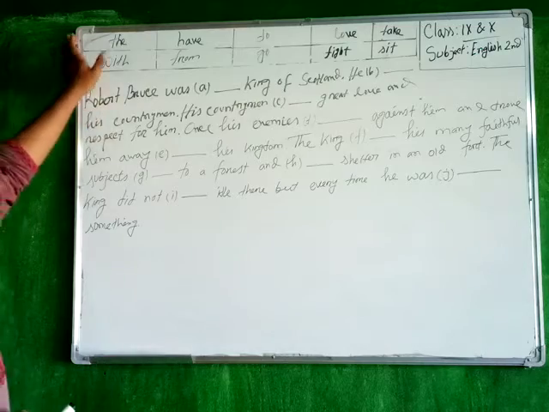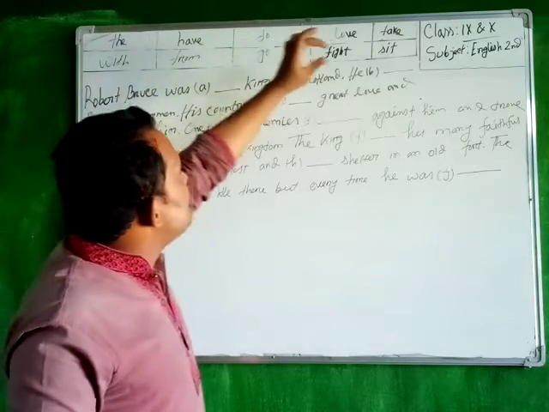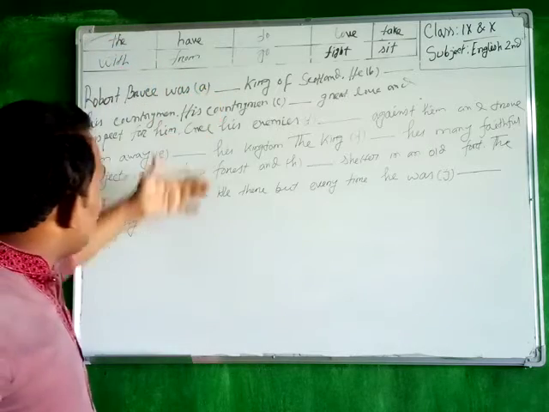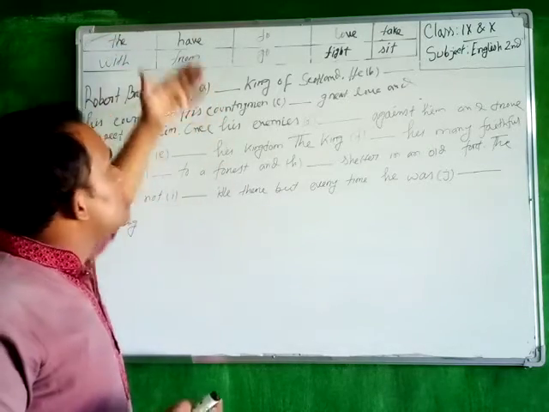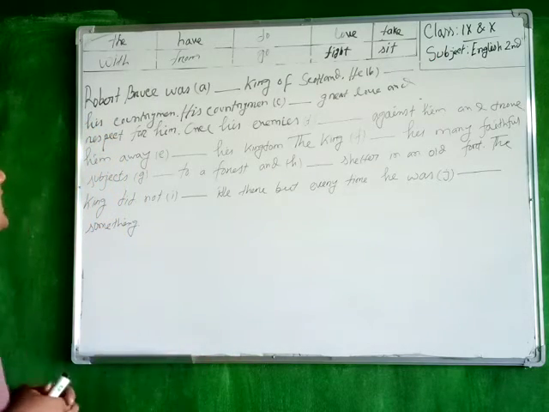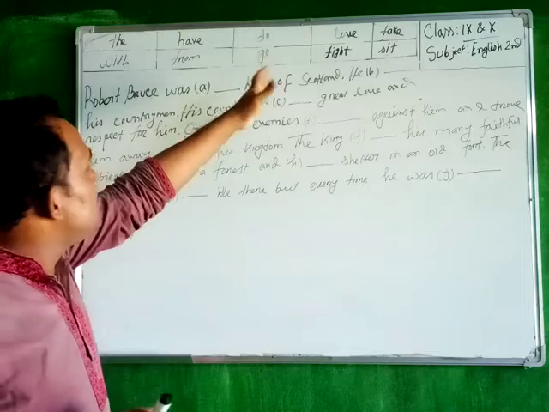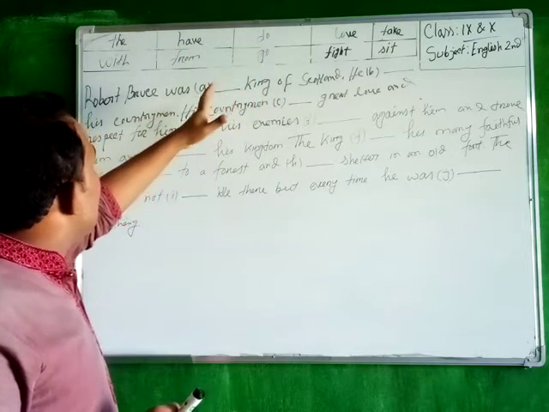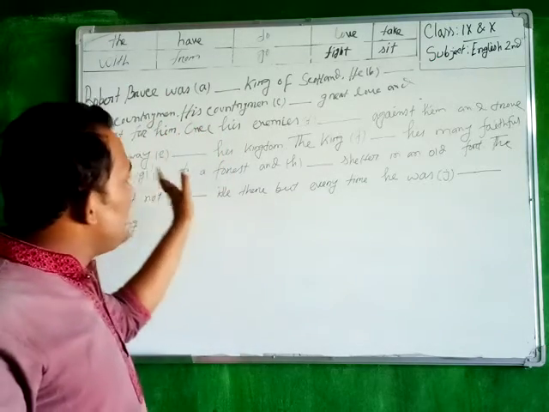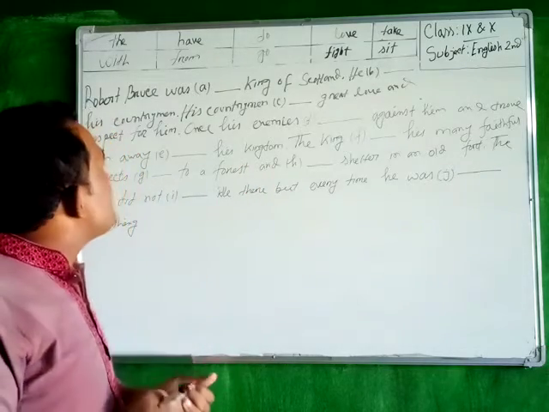You can see that there are 10 words in this part: 2, 4, 6, 8, 10. We have to use these 10 words in the gaps. That means in 10 gaps, you have to use 10 words. In terms of using, you have to remember one thing: you have the right to change any grammatical phrase. And you can use one word more than once. That means you can use one word twice or thrice if you need.